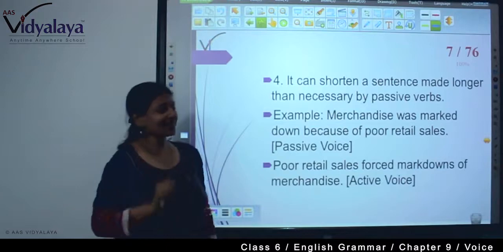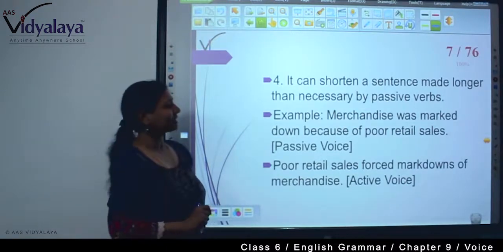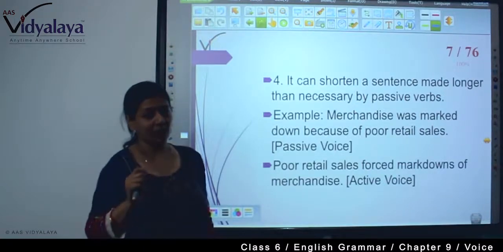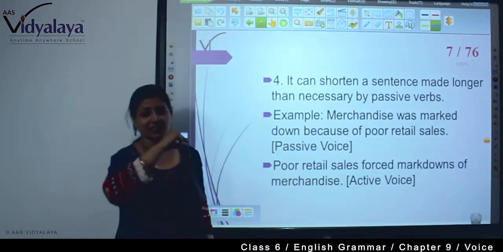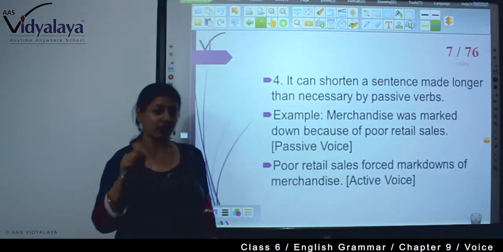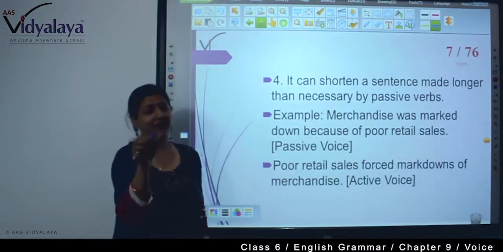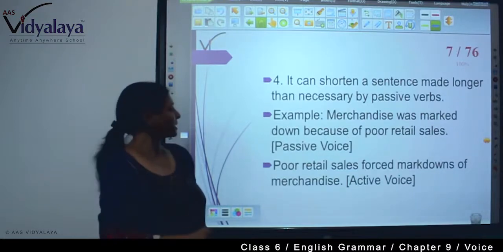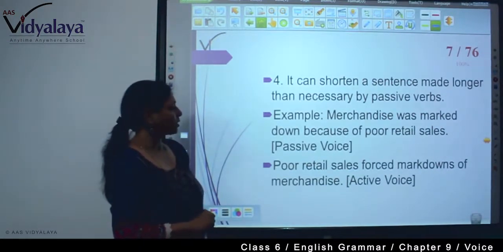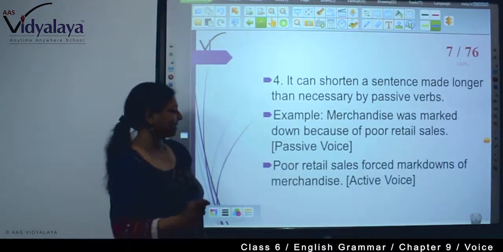It can shorten a sentence made longer than necessary by passive verb. As in a passive voice, you have seen passive voice sentences are very long, longer than the active voice. So if you write in active voice, the structure of the sentence is shorter than the passive voice. For example, merchandise was marked down because of poor retail sales.